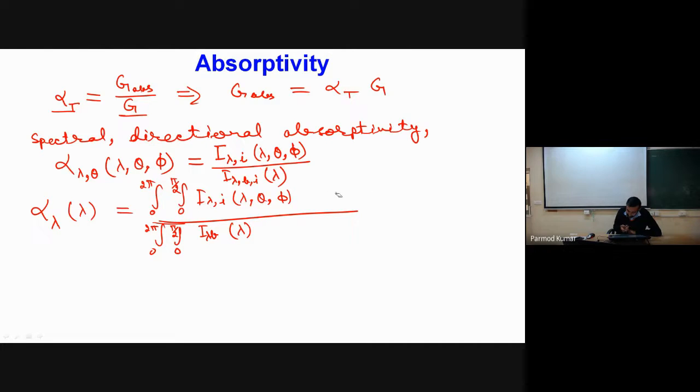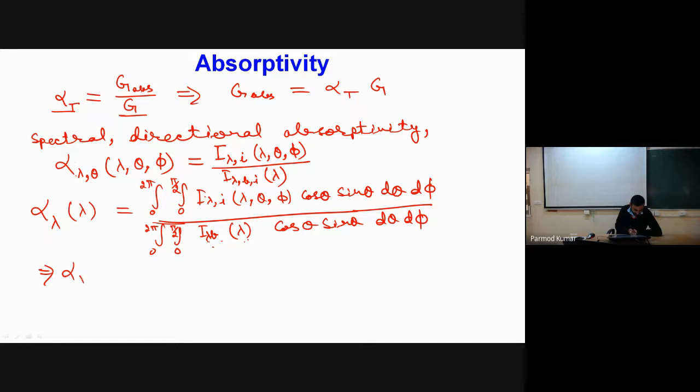Sorry, here I made a mistake. I also have to write the complete definition of the solid angle: cos theta, sin theta, d theta, and d phi. So what will I finally get? This I lambda i by I lambda b, I can call alpha lambda theta.